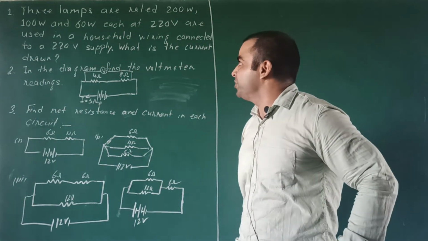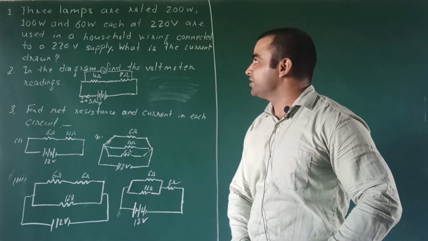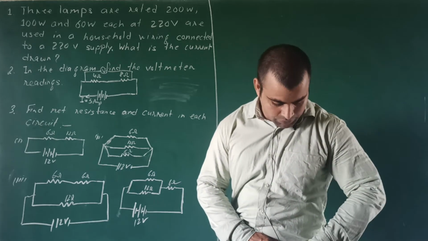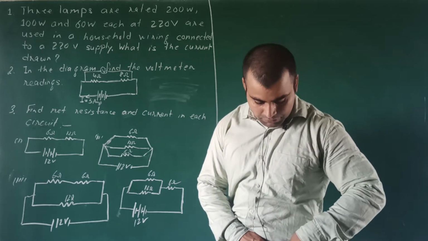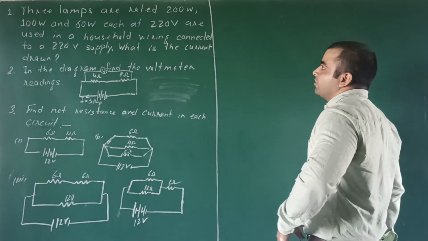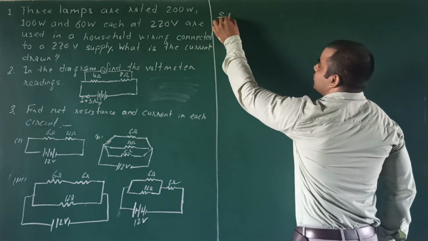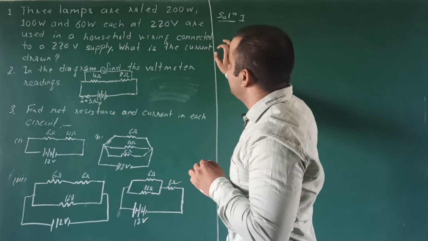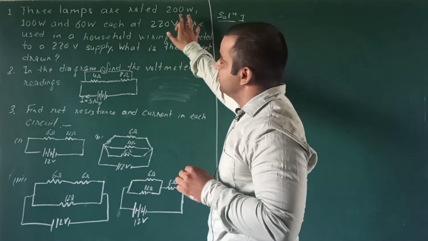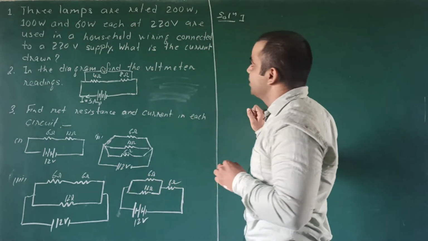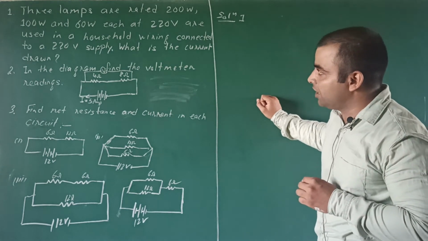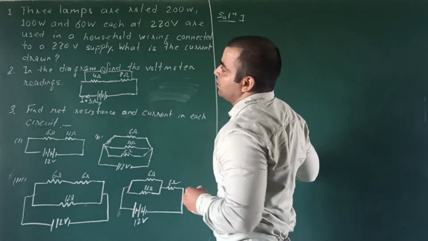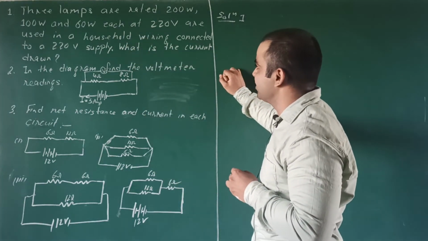So here are some numericals. We will solve these numericals. First numerical is based on power. Solution for first numerical. Three lamps rated 100 watt, 100 watt and 60 watt, each at 220 volt, are used in a household wiring connected to a 220 volt supply. What is the current drawn?